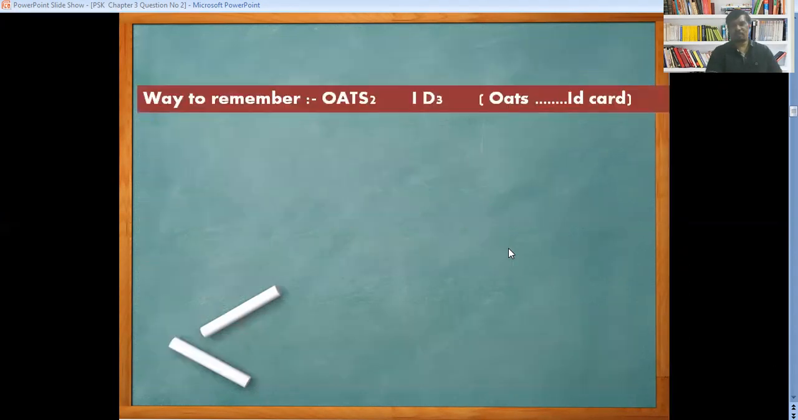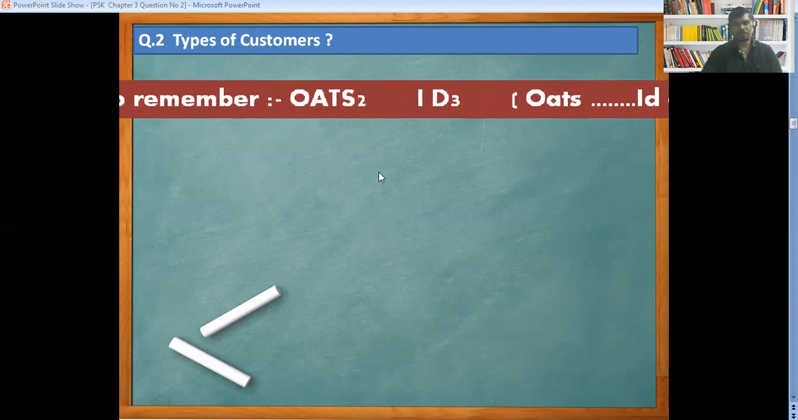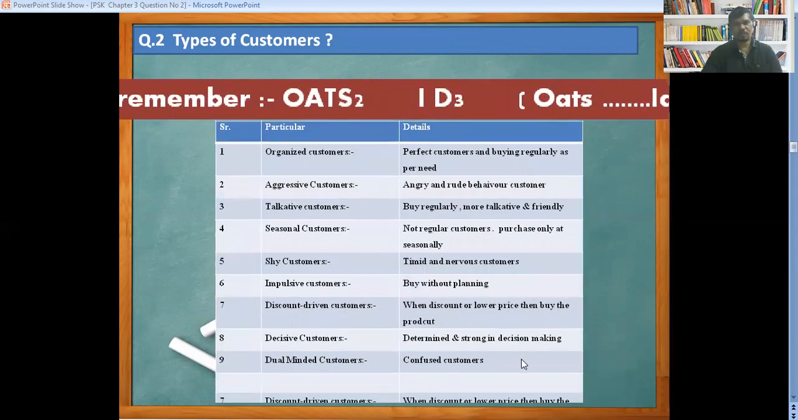Now let us go to our question, types of customer. With the help of the word OATS and ID, we are going to use certain points to explain the types of customer. These are the alphabets we are going to see, OATS and ID, one by one. Now look here. What is exactly the meaning of that?